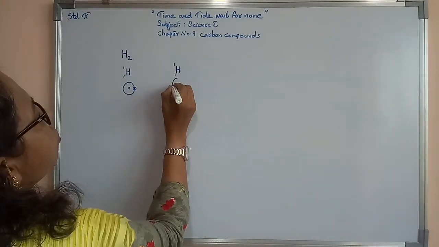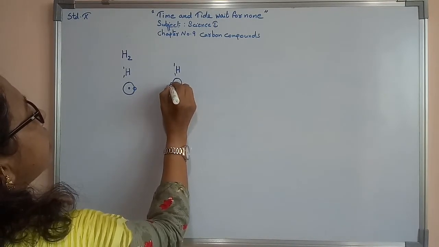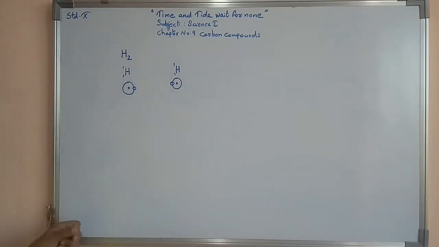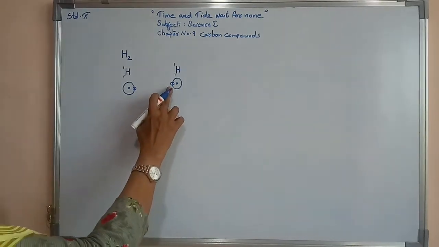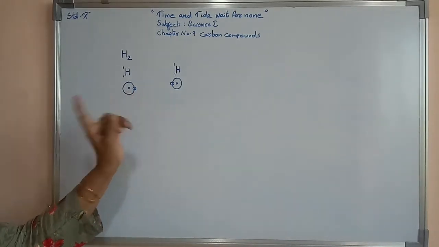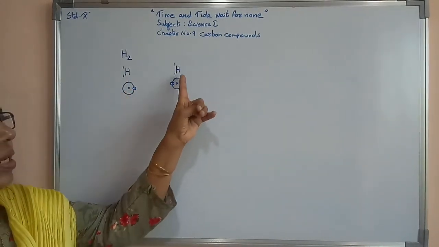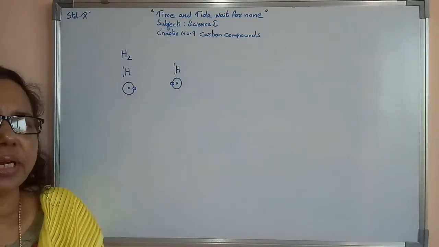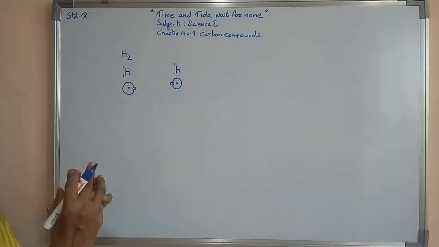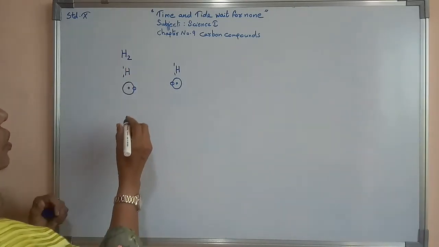Here again one more hydrogen, it has 1 electron as well as 1 proton. Hydrogen has atomic number 1, it has 1 electron. Now both of them join together, and a hydrogen molecule is forming. How they are joining, that I will show you.